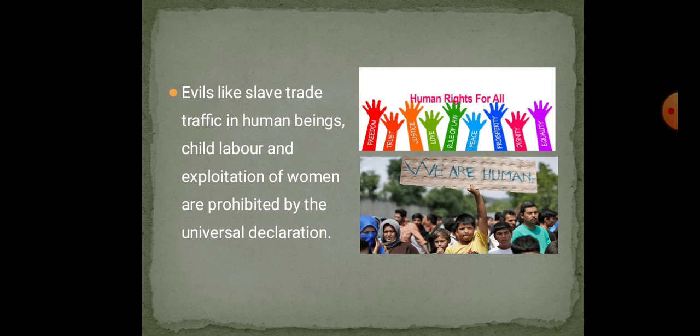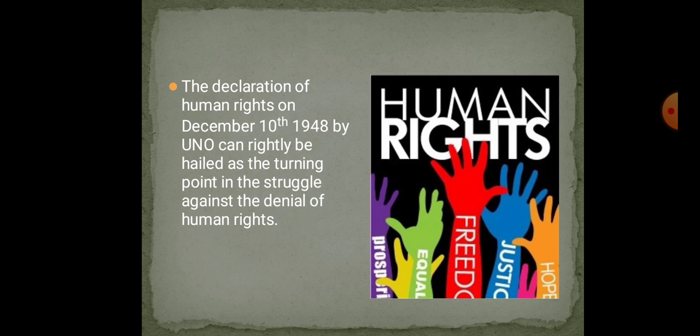So all this is prohibited by the Universal Declaration. Universal Declaration means what? In the whole world, women have got the right to live. She has got the right to learn, live, and lead her own life and express whatever it is. Even children also, I have already mentioned. So these are all universal things. Universal means in the whole world, everywhere, a common rule.